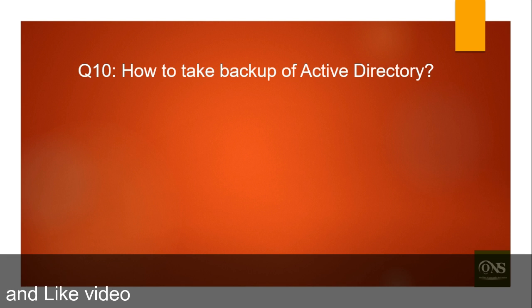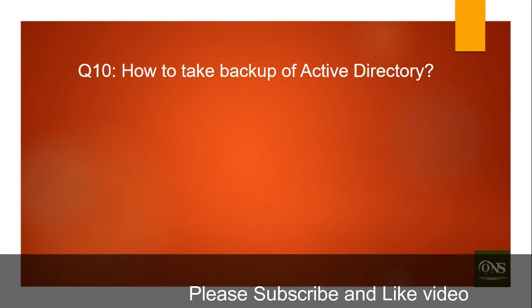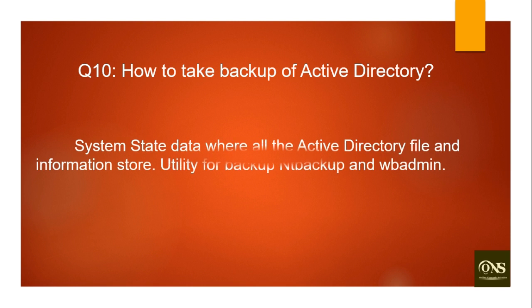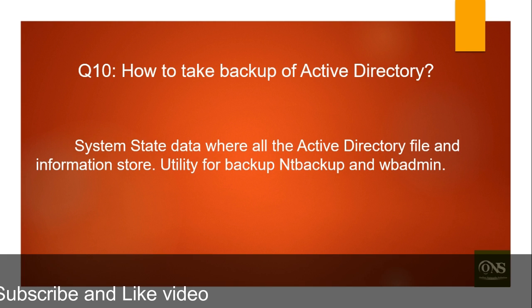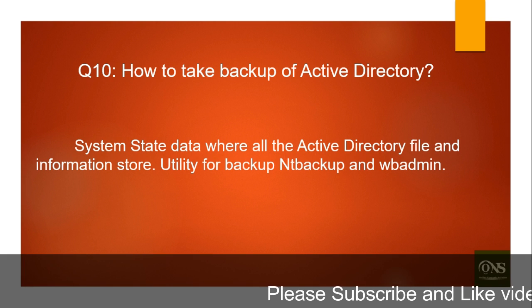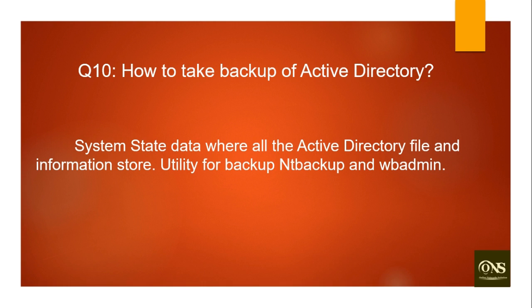We must know where Active Directory is stored, such as system state data, where all the Active Directory files and information are stored. Utilities for backup are NTBackup and wbadmin.